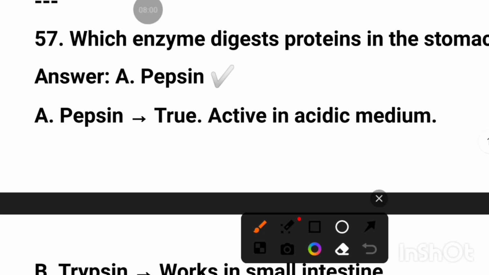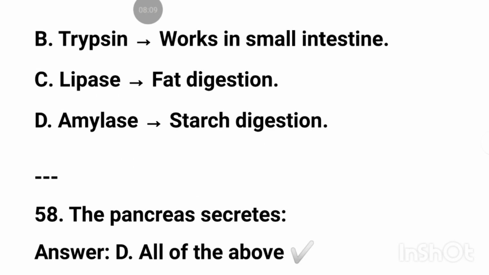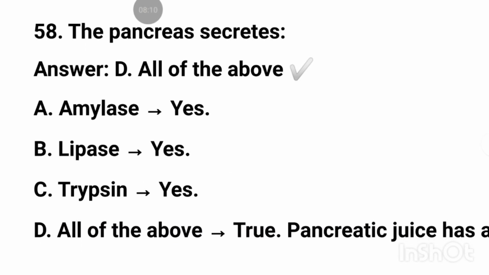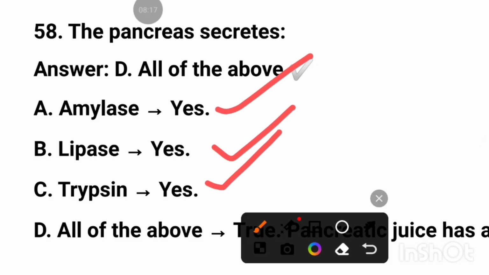Which enzyme digests protein in the stomach? Pepsin. Pancreas secretes amylase, lipase, trypsin.